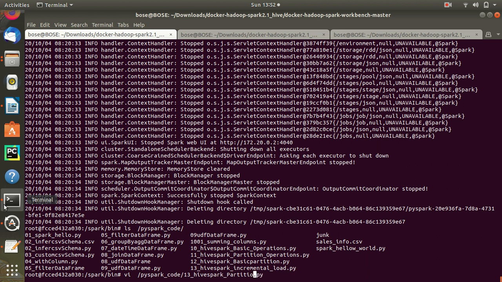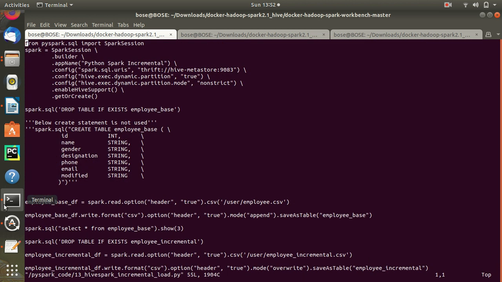Okay, incremental load. So now here is the file. The way we will do this update, in a data warehousing environment also that is being done.